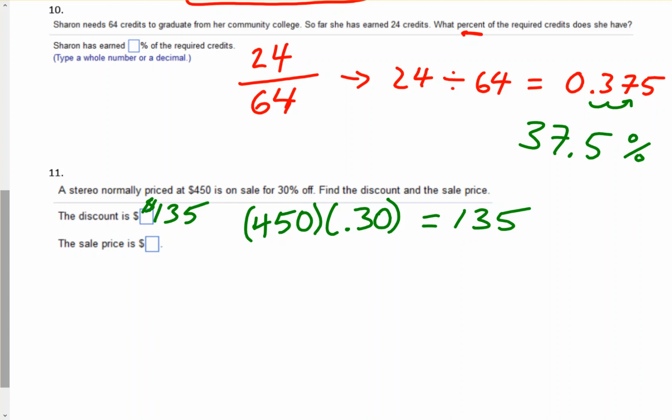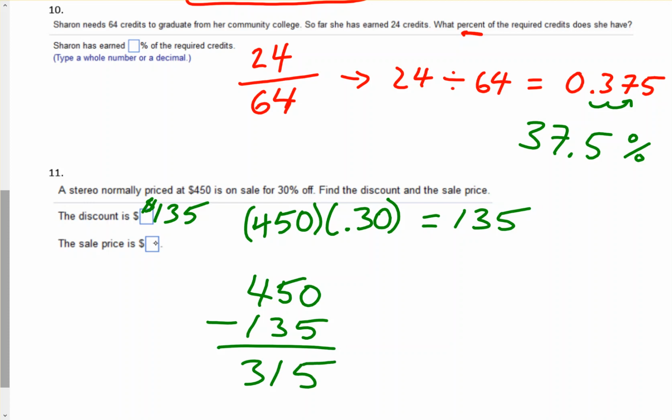Okay, and then the amount that you pay after that discount coming off, that's your sale price. So we have to subtract 450 minus 135, and that will give us the sale price. So 315 would be the sale price.